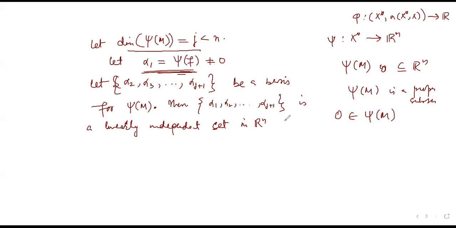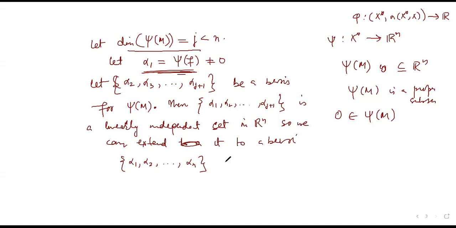Anyway, so any linearly independent subset can be extended to a basis. We can extend it to a basis, let me call it alpha 1, alpha 2 up to alpha n. This is an important step in Rn: any linearly independent set can be extended to a basis of the whole space. So I extended it, and once I have done that, now for the last mile of this theorem, we define another map.